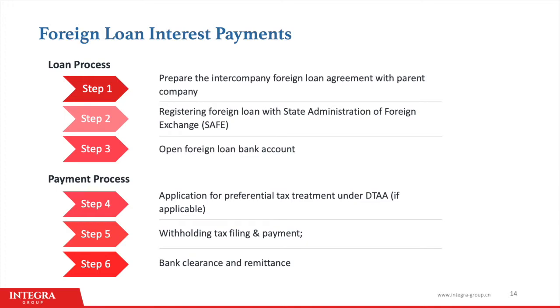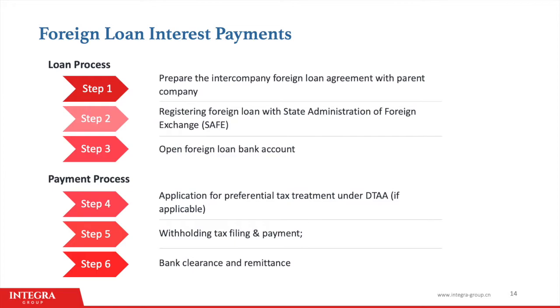Here we have the process for foreign loans and interest payments. Companies generally cannot register foreign loans after the fact. This is more of a proactive tax planning measure that companies can take either when they are setting up their company or when providing new funding for the company to expand the business or cover losses. First, the company must prepare the intercompany foreign loan agreement with the parent company. The loan agreement must be registered with the State Administration for Foreign Exchange and must be approved before the company can actually receive the foreign funds.